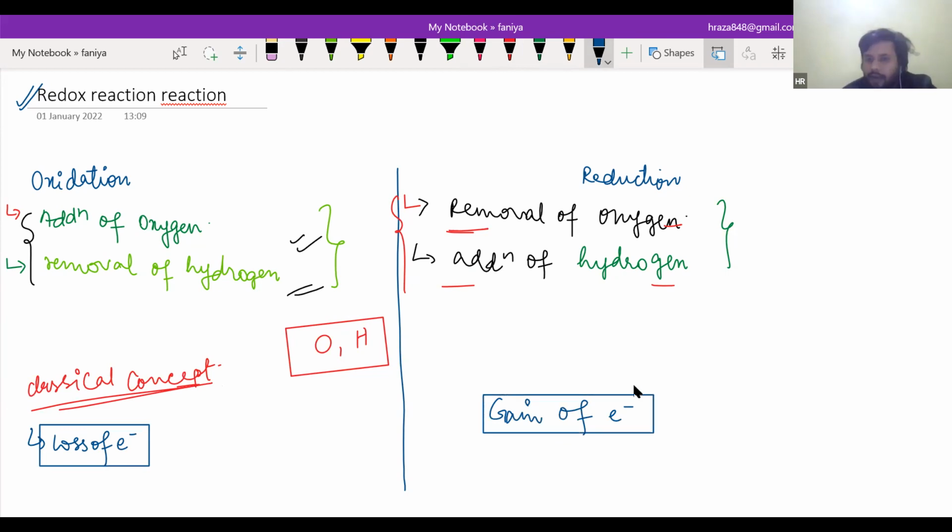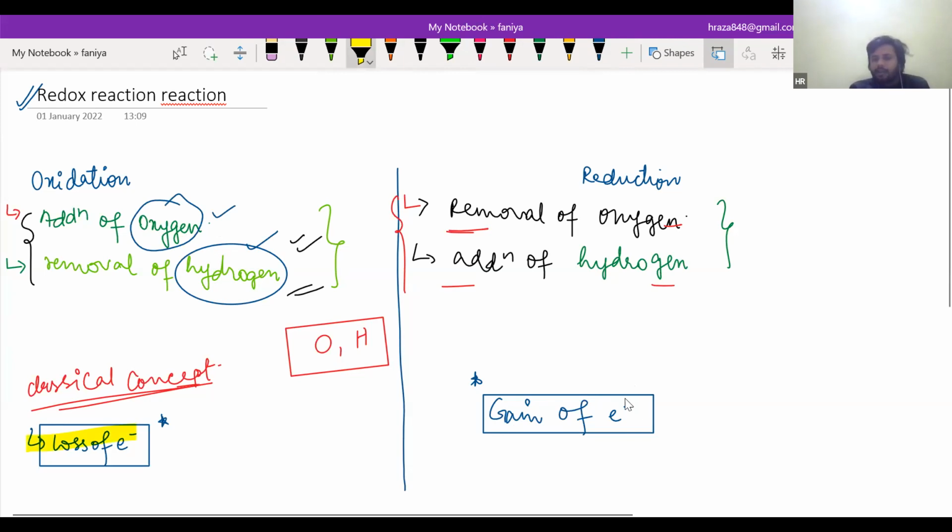And you know that in every reaction there will be involvement of electrons, either losing, gaining, or sharing. Is that correct? Yes, sir. So this is the best definition to define oxidation and reduction, because there will always be involvement of electrons in every reaction. But oxygen and hydrogen are not necessarily present in every reaction.